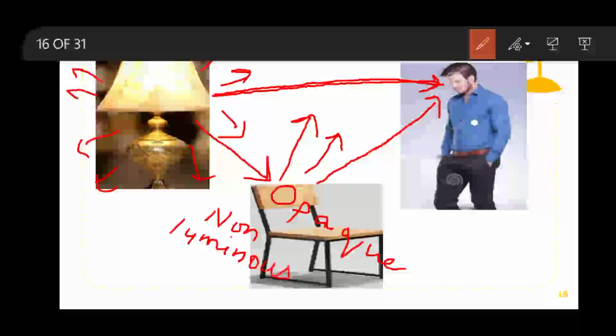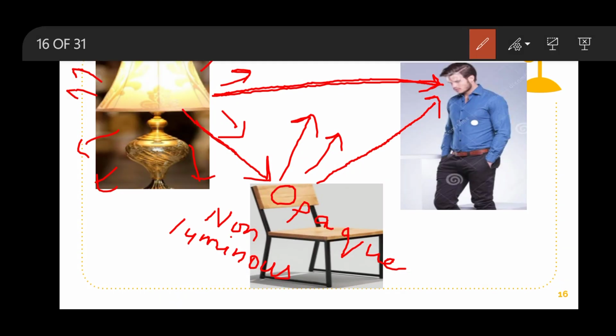So when the light rays from the lamp fall on this chair, as it is an opaque object, it doesn't allow the light to pass through it, and the light rays are reflected back into the room. Some portion of the light rays reflected back enter into the eye of the person. In this way, the person is able to see the chair.